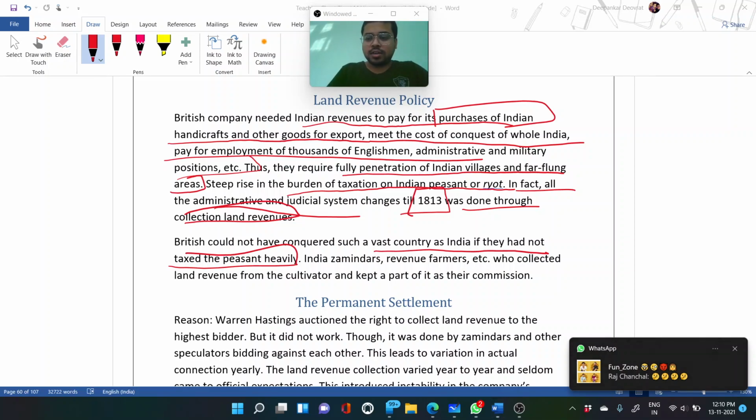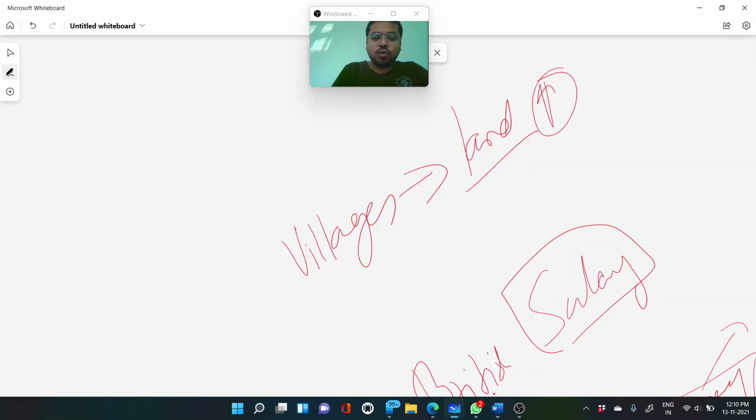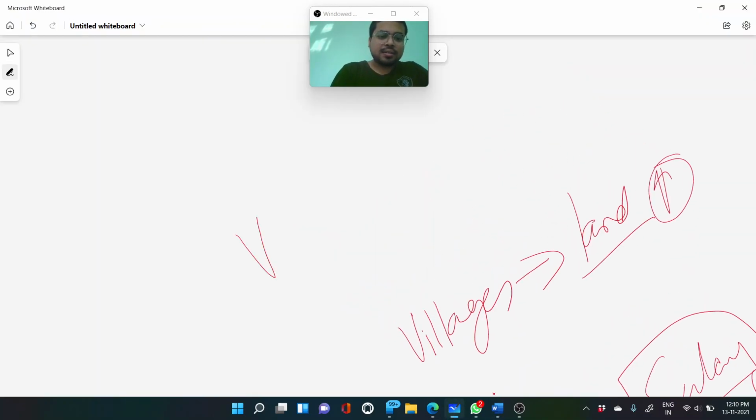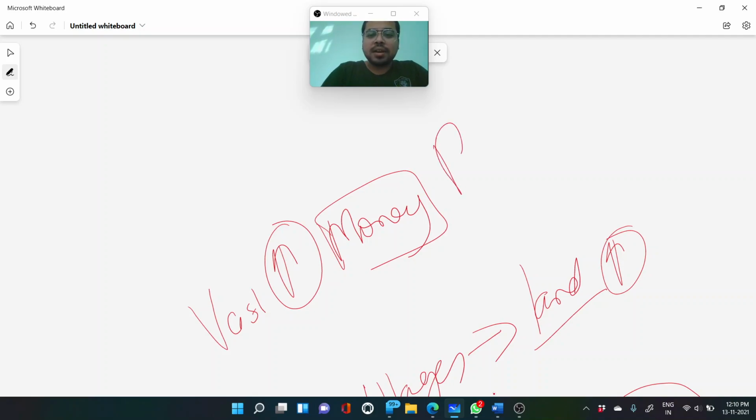If you want to rule such a vast area, you must have money, and these monies were collected through land revenue.